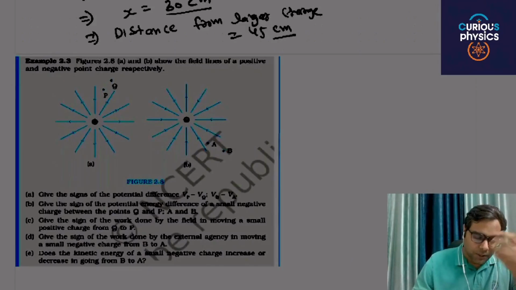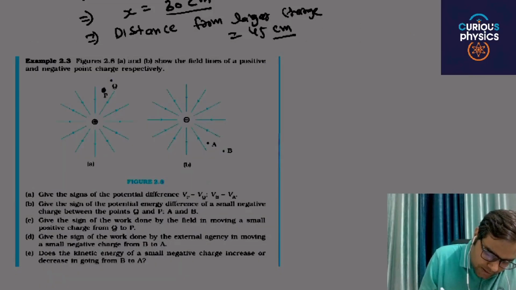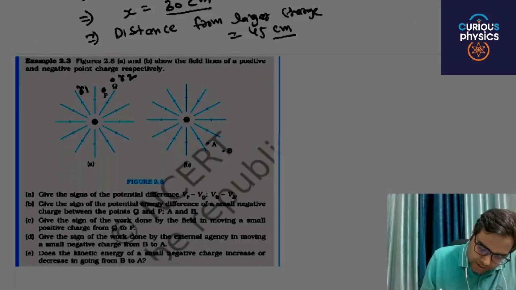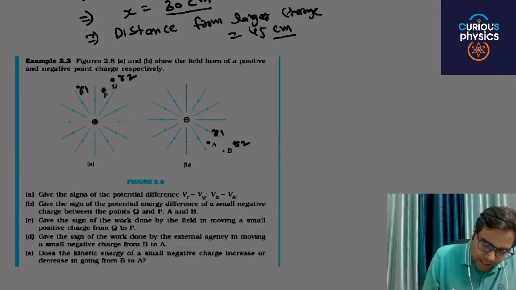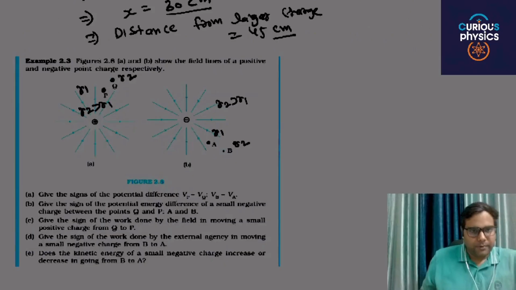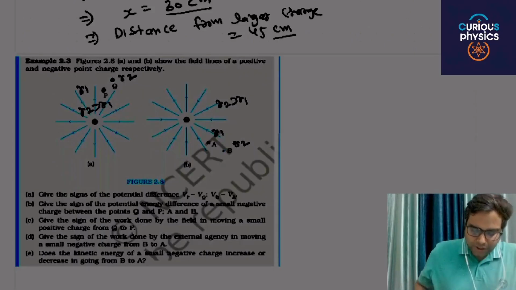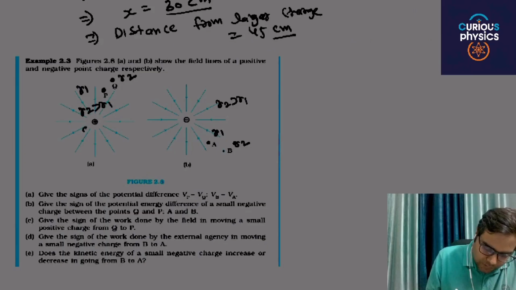The question is, figures A and B show the field lines of a positive and negative point charge respectively. Give the sign of the potential difference Vp minus Vq. This particular point P is at distance R1 and Q is at R2. In the same way, point A is at R1 and point B is at R2, and R2 is greater than R1 in both cases. If this particular charge is positive, let's say it's Q1, and the negative charge, let's say it's Q2.